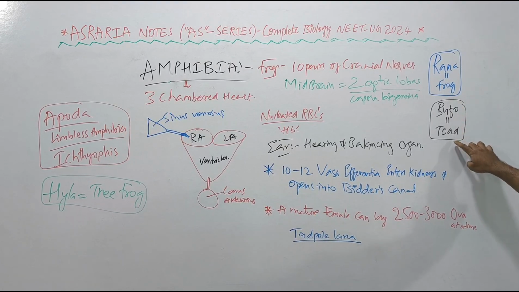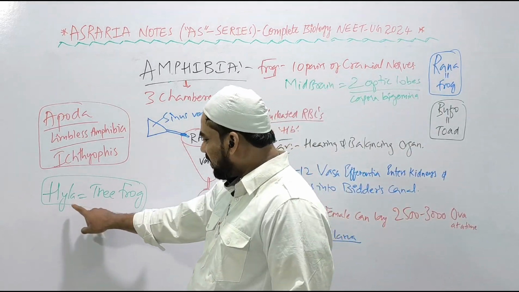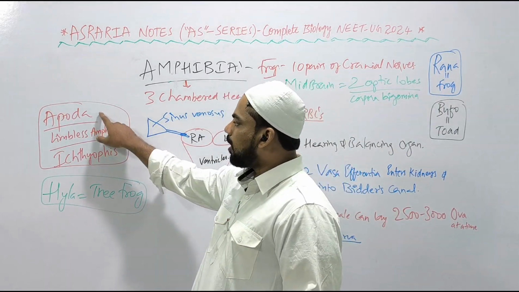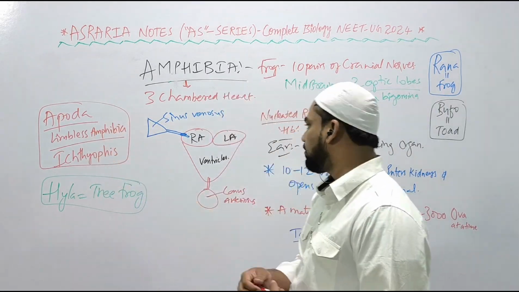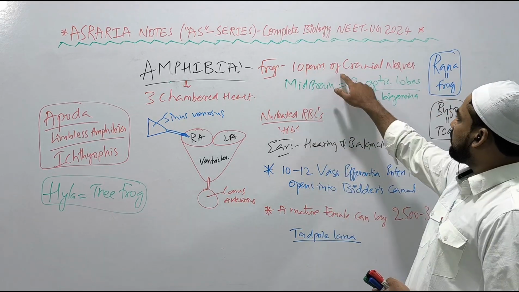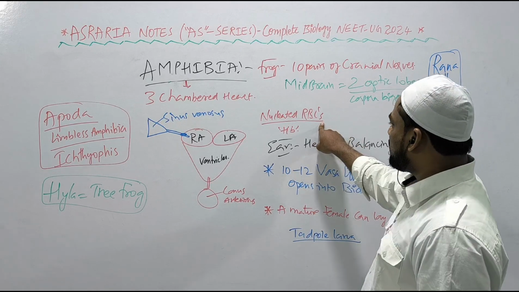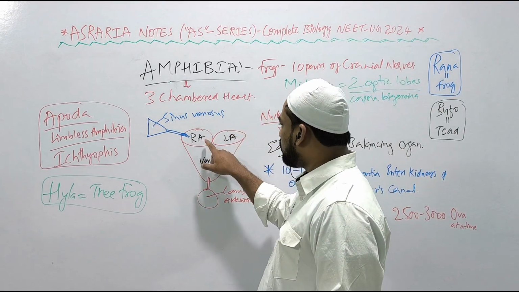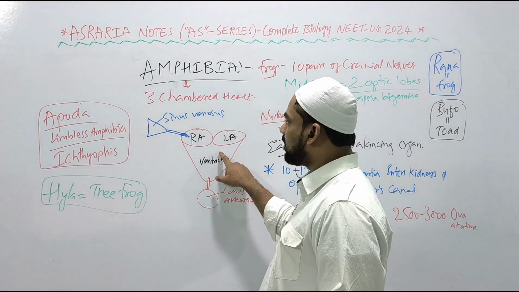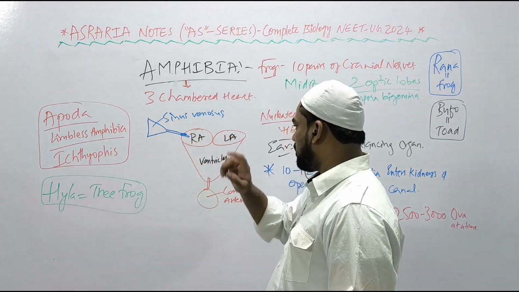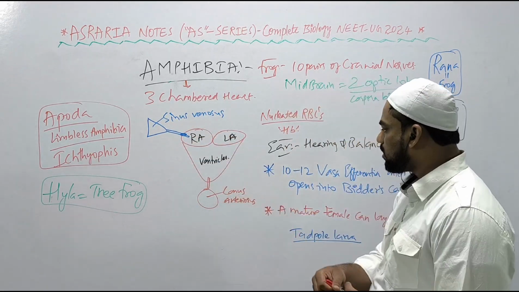Frog, Bufo, toad, Hyla, tree frog are important, and Apoda, limbless amphibia, is Ichthyophis, right? The frog shows 10 pairs of cranial nerves. Midbrain shows 2 optic lobes, corpora bigemina, nucleated RBCs with hemoglobin, 3-chambered heart, 2 upper atria, right atrium, left atrium, and single ventricle. Triangular sinus venosus opens into the right atrium, and the ventricle opens into the sac-like conus arteriosus.